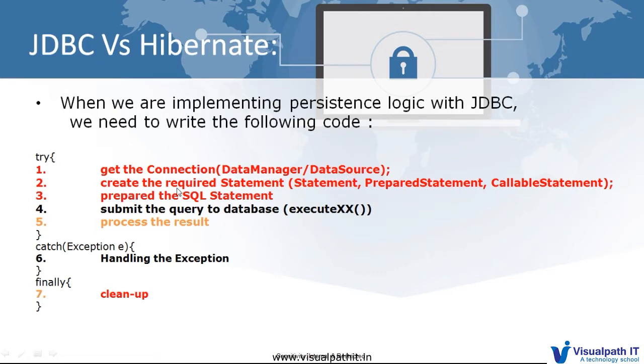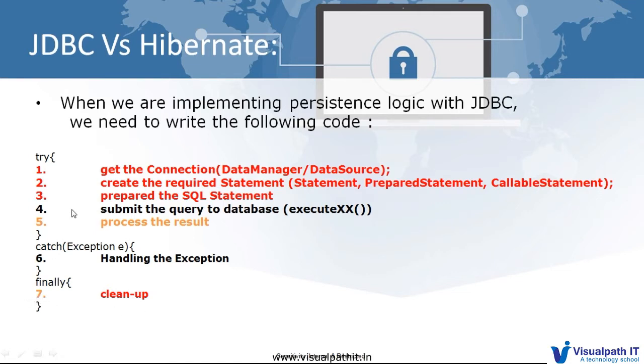After that we create the required statement. After that we prepare the SQL statement. After that we submit the query, then process the request. If something happens, an exception will be thrown. That exception we manage under the catch block. During steps 1 to 5 we utilize some resources, so finally we clean the resources in the 7th step.